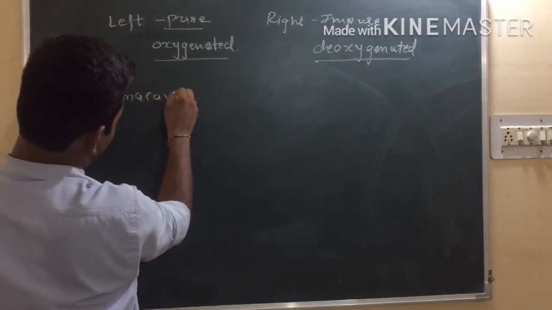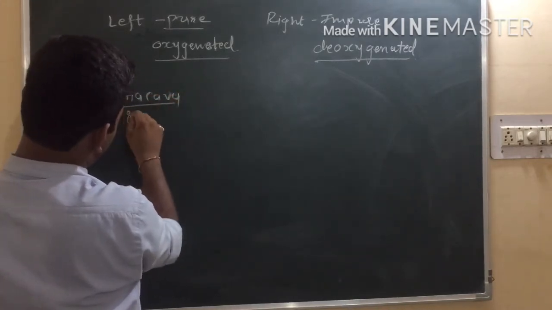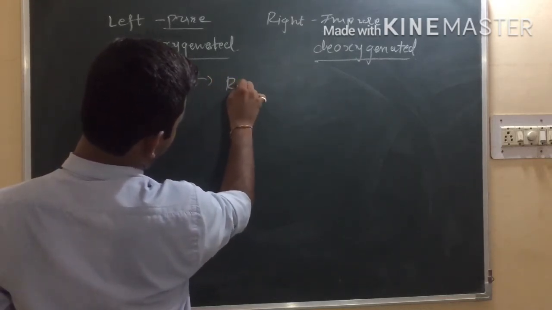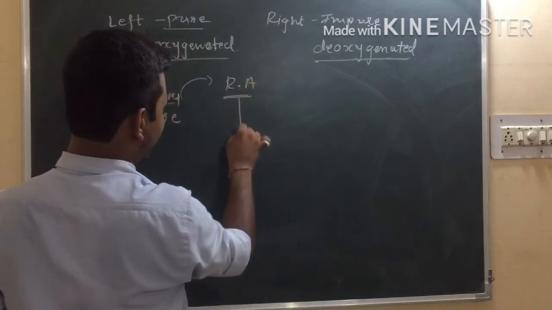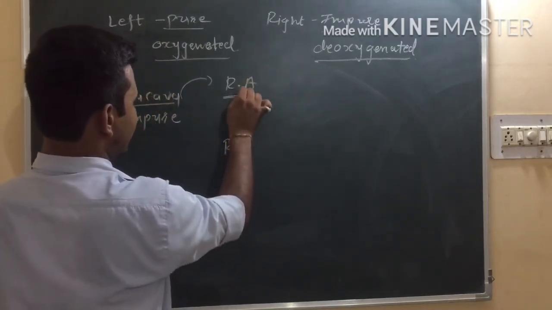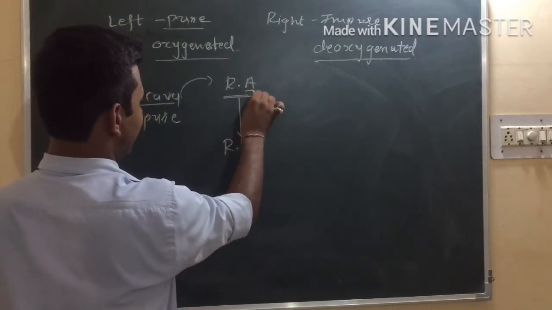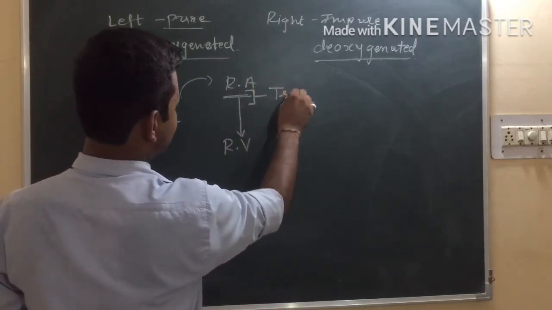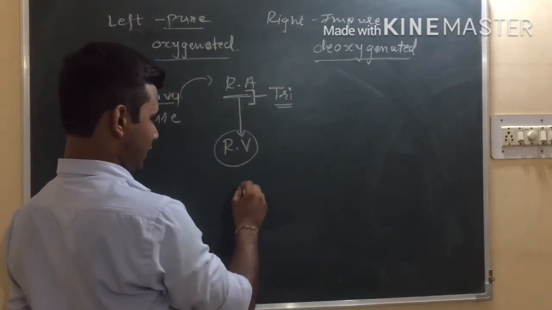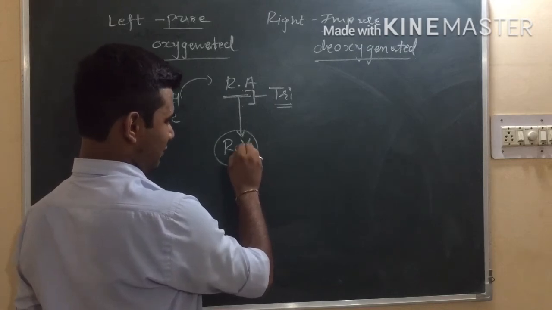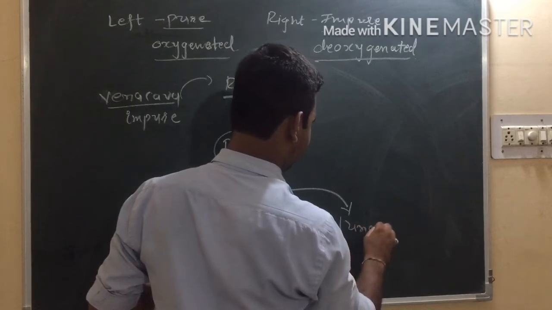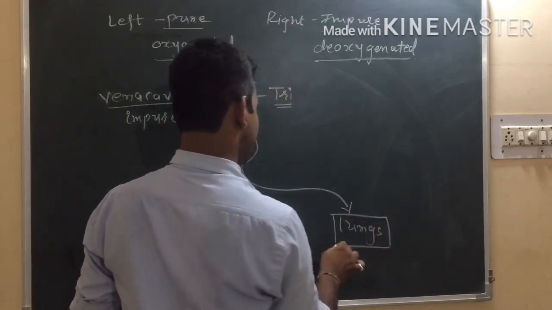So simple, we studied from the vena cava. Which type of blood? Impure blood. It will go first into the right atrium. When the right atrium contracts, blood will come into the right ventricle. Between this right atrium and right ventricle, there is the tricuspid valve, right? From this right ventricle, it is sent to the lungs to get oxygenated.